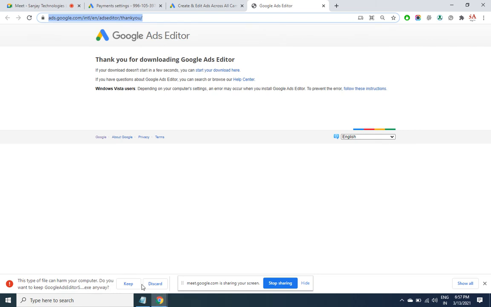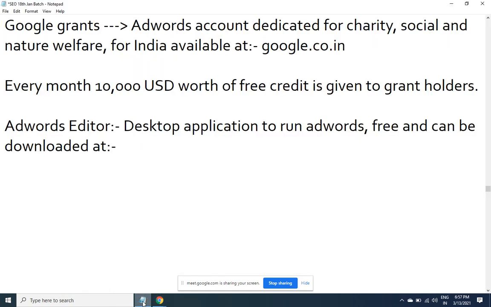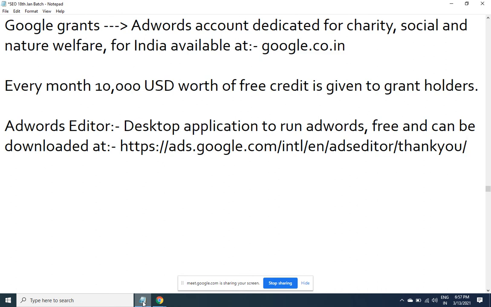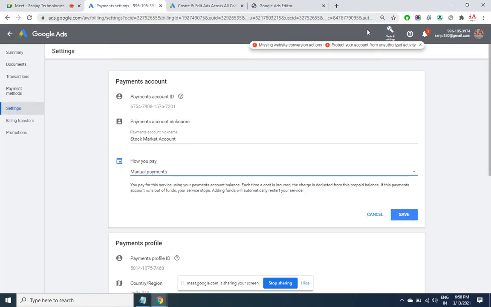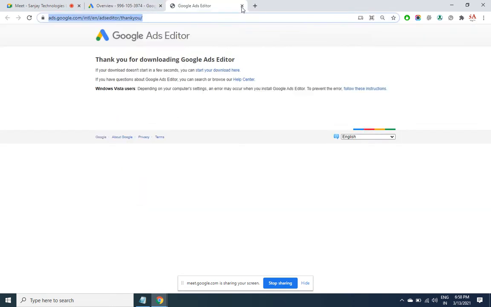So this is where it gets downloaded. Alright, now coming back to the AdWords. So the billing section is what we have seen.